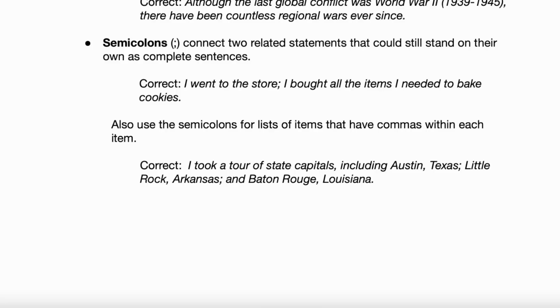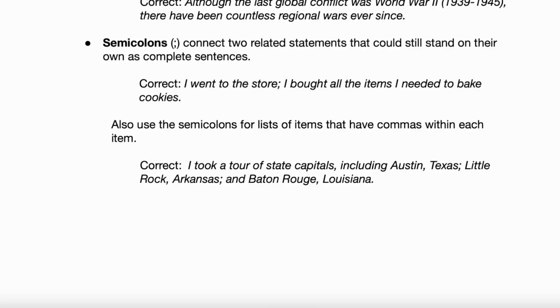Now, this is funky. I've seen this a lot on the new digital SAT. This is a really uncommon use of the semicolon. Most students have never done this before in their entire lives, even if they use semicolons, in the first correct example, with standalone thoughts. But read that second part. It says also use semicolons for a list of items that have commas within each item. I took a tour of state capitals, including Austin, Texas; Little Rock, Arkansas; and Baton Rouge, Louisiana.